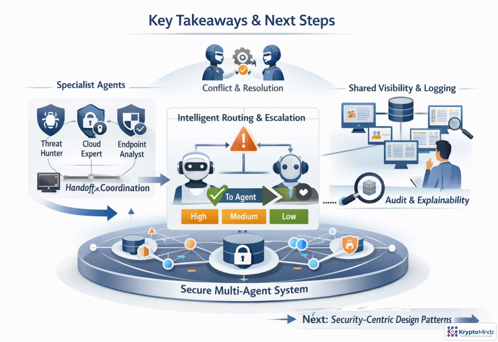The takeaway is clear. Effective agentic defense is an operating model, not a pile of agents. Define roles, permissions, handoffs, routing, escalation, conflict controls, and observability. When agents collaborate with shared state, logs, explainability, and human oversight, they become safer and more useful. Next, we examine design patterns and anti-patterns.